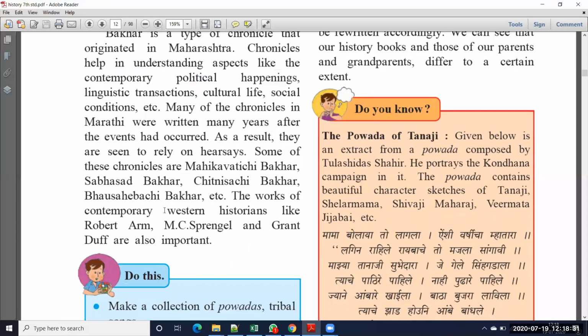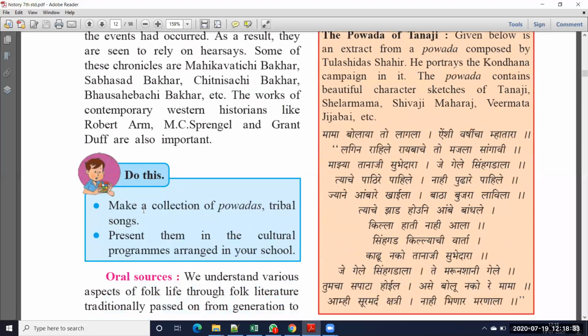Okay, next one. Do this: make a collection of povadas, tribal songs, and present them in the cultural programs arranged in your school. So what are the songs you know about the previous period, about Shivaji Maharaj, or about the independence period, or about Mahatma Gandhi? So you have to collect those songs. In your school they will conduct cultural events, no? Suppose August 15, January 26.